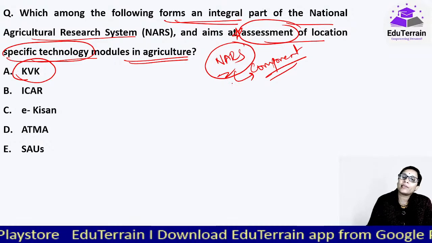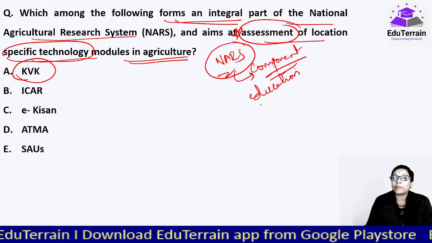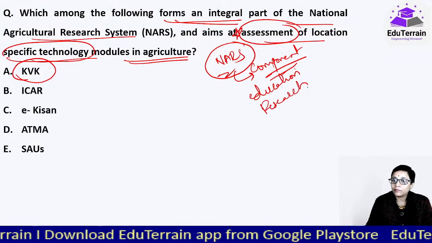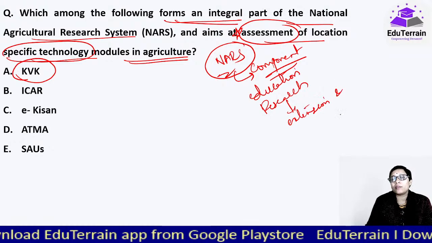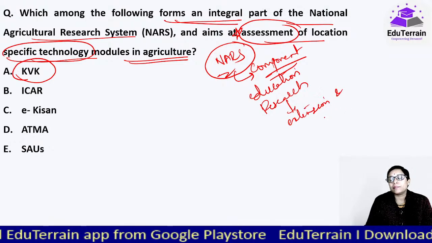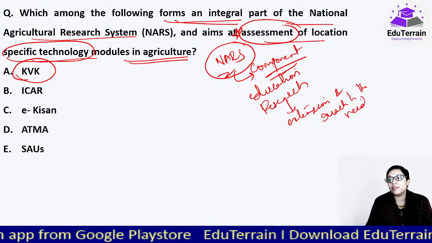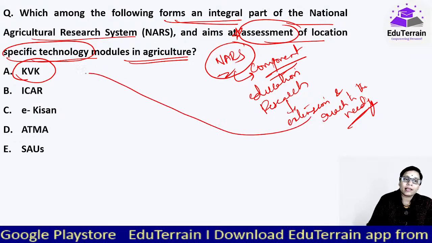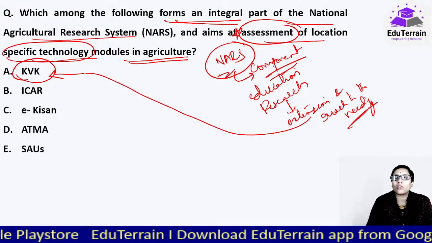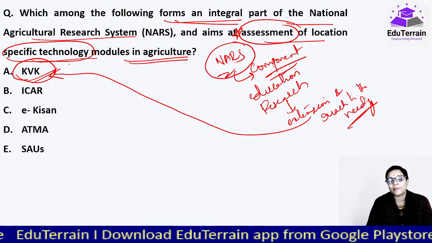NARS में क्या क्या components है? एक तो सबसे पहले education, okay, research, under research only extension and making this reach to the needy or the farmers, right? So one of these is the extension work or the testing work, all that assessment work that would be done under these KVKs.